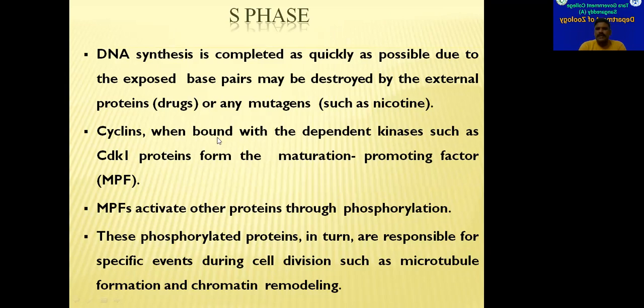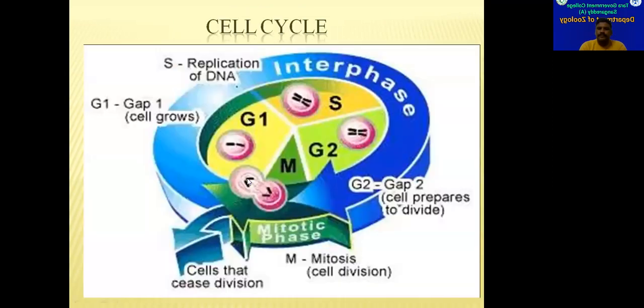So cyclins, when bound with the respective cyclin-dependent kinase enzymes like CDK1, will form maturation promoting factor, called MPF. These maturation promoting factors activate other proteins through phosphorylation. When the other proteins are activated, they in turn control the remaining events that have to happen in this S phase.